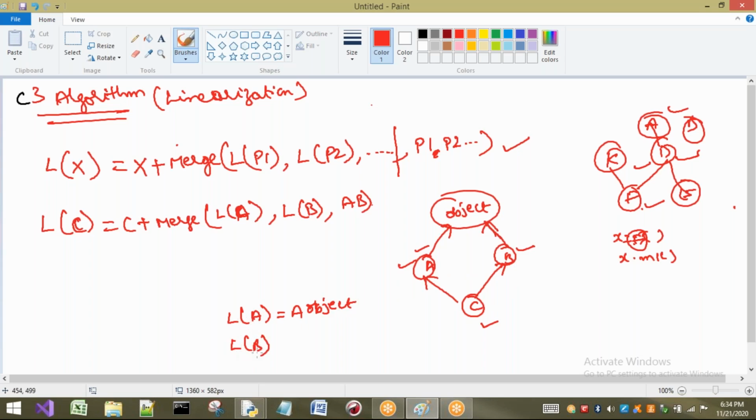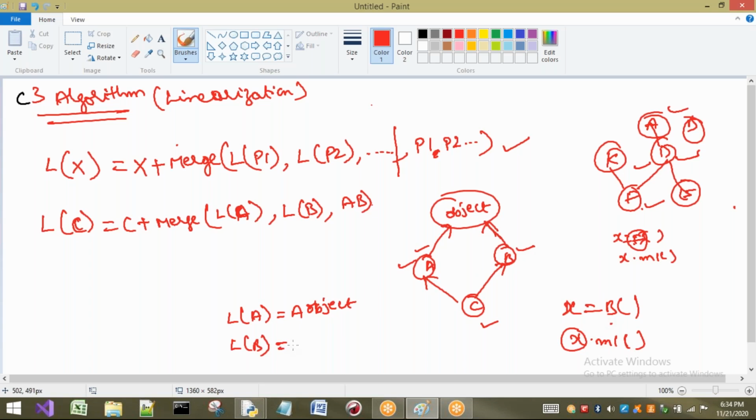Next, if I consider L of B, in which order am I going to take? You can write L of A, L of B, or MRO of A, MRO of B. Order, linearization, or we can consider it as a resolution order. No problem. For B, first I have to check if a B object is there. For example, x equal to B. If I write x.m1, first it will search in x, which is a B object.